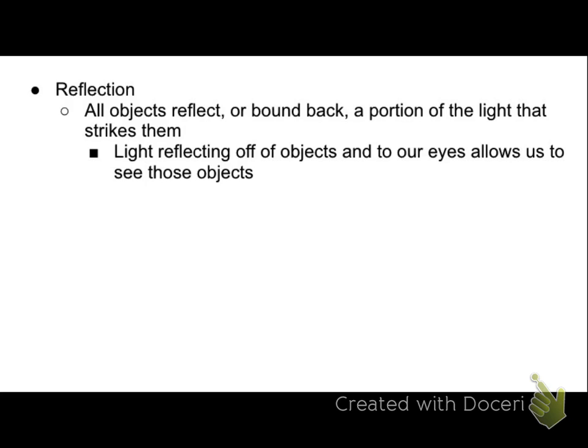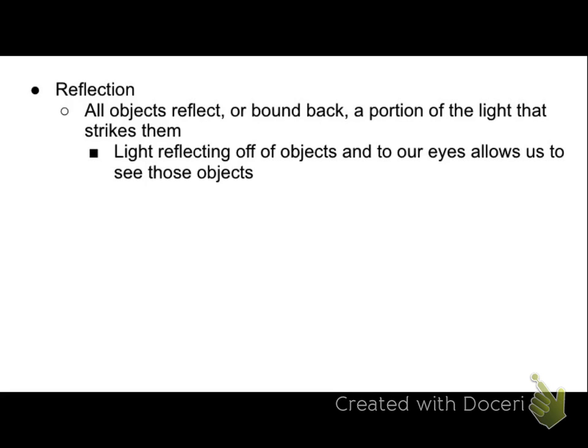The exception to this is, of course, objects that are 100% black, which are absorbing all light. So when we see black, what we're actually seeing is an absence of light. But none of your clothing is 100% black. Even these desks are somewhat reflective with a coating on them, so we can still see that they're here. If you want to see what 100% black looks like, you can look up images of things painted with the color Vantablack, which has a really high absorption rate, and it almost appears that there's just a hole there shaped like that object, because that light is being taken in.